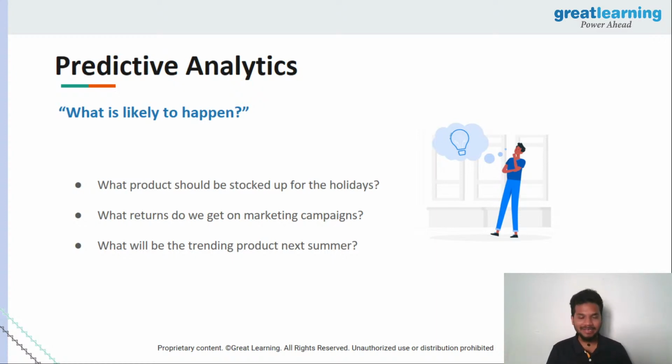We're feeling the heat here in Bengaluru. So the question you can ask is, what is the product that will be trending this summer, right? Maybe cool new sunglasses, maybe a sweat free shirt or whatever it is, right? So what will happen in the future is something that you can find the answer to in the case of predictive analytics. So I hope that aspect of predictive analytics is clear, right?